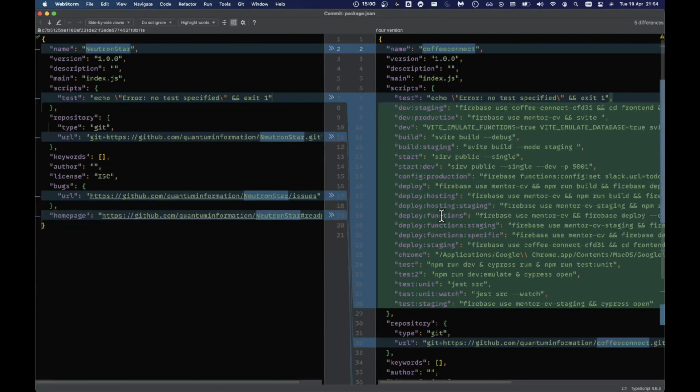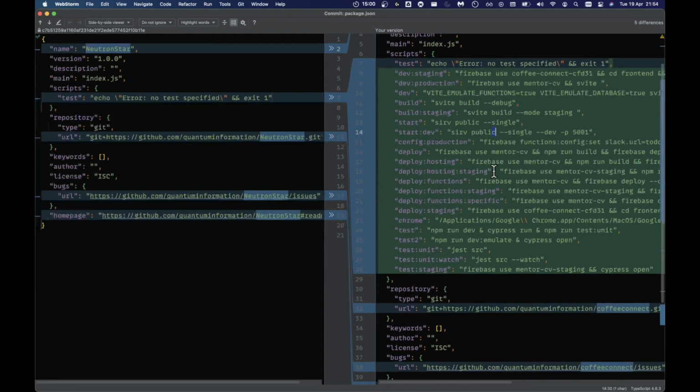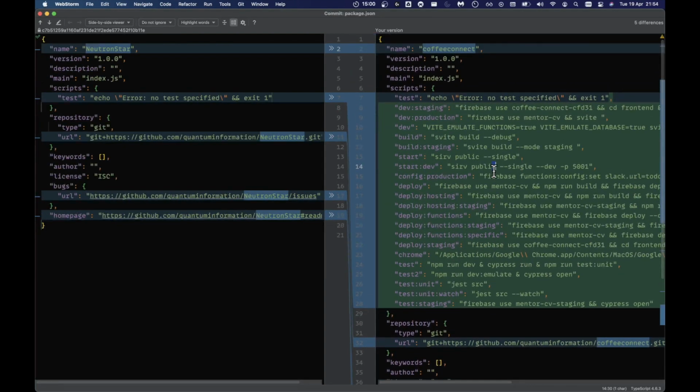When you're working with different staging, production and emulation setups, you basically want to have a whole bunch of proper scripts, and I've stuck them all in like that. I don't really want to confuse you guys right now, so let me just think how I'm going to do this.